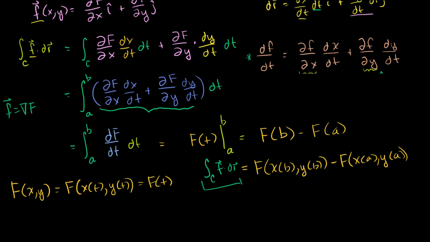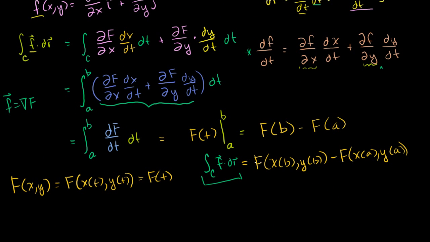How do I know that? Because to solve it, because I'm saying that this thing exists, I just had to evaluate that thing at both those two points. I didn't care about the curve in between. So this shows that if F is equal to the gradient, this is often called a potential function of capital F, although they're usually the negative of each other, but it's the same idea.